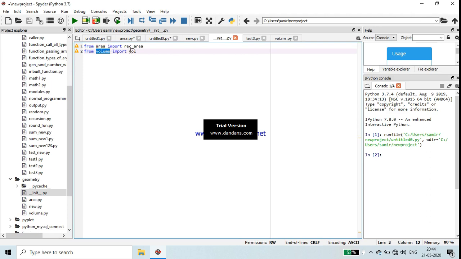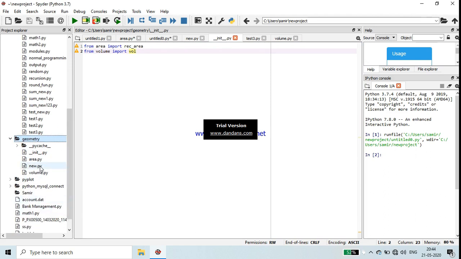Similarly, from volume import vol: volume is the name of the module and vol is the function. However many modules you have created, you have to import all the modules' functions here, so that when I import this package geometry, all the modules inside it and their functions can be called.